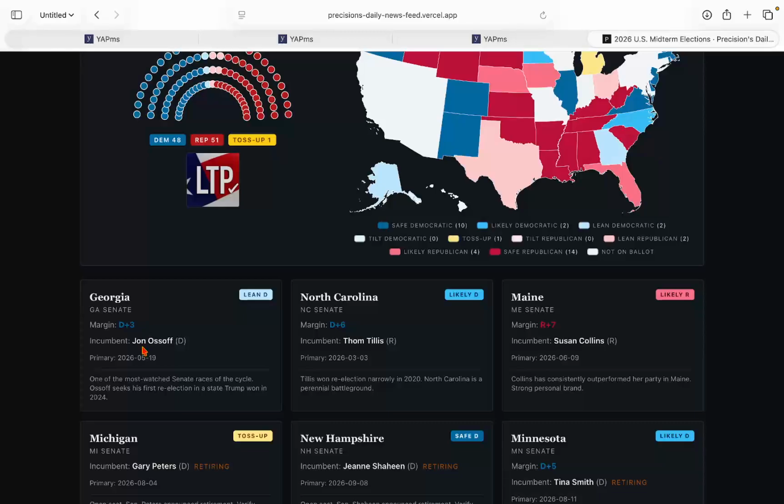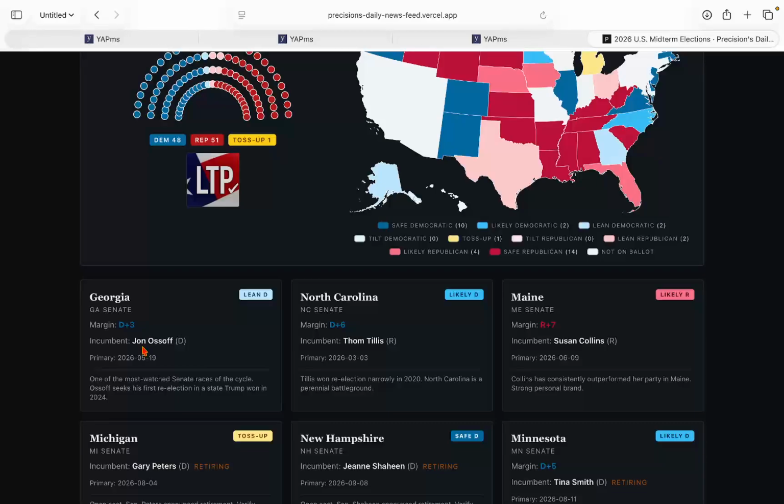So Georgia, it should be lean Democrat, +3. I agree with that. It's on our website. And just because his opponent, he's raising so much. Jon Ossoff is the best when it comes to campaign funds, fundraising numbers, the money. He's very good at money, which is what makes him such a solid 2028 Democratic opponent. He's going to outspend his opponent. And nowadays, in elections, it comes down to who has more money. That basically determines the winner. Not all the time, but a lot of the times as well.